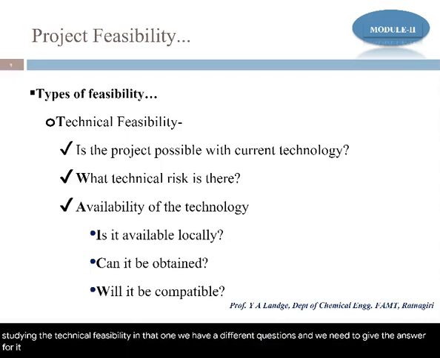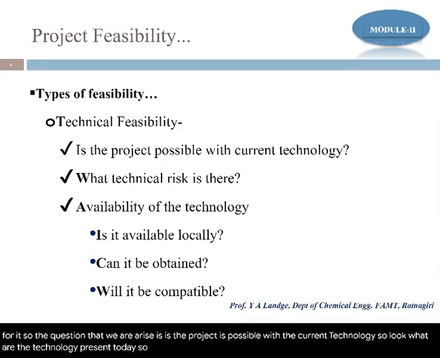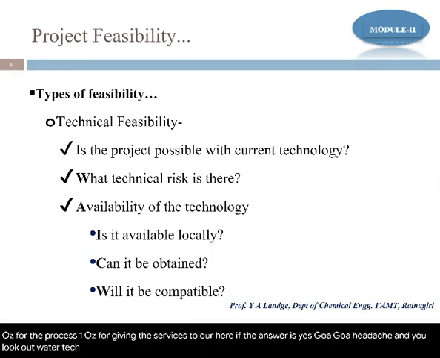So the question that arises is, is the project possible with the current technology? Look at what technology is present today so that I can use the most updated technology for production, or for the process, or for giving the services too. Okay, and here, if the answer is yes, go ahead. Again, you look at what technical risk there is, what types of risk are included when we are choosing that particular technology.